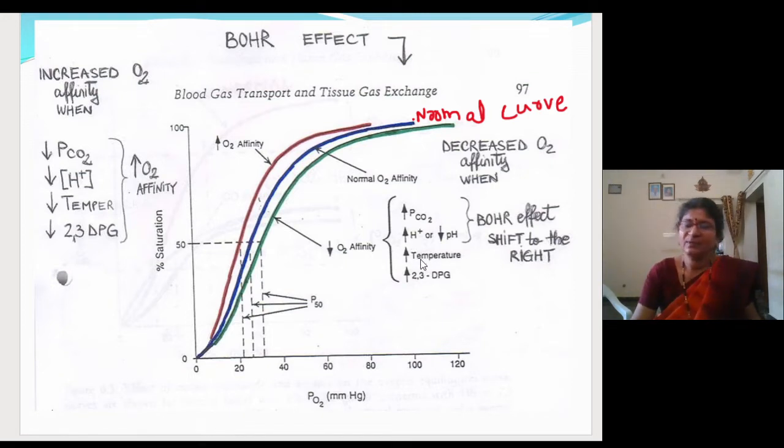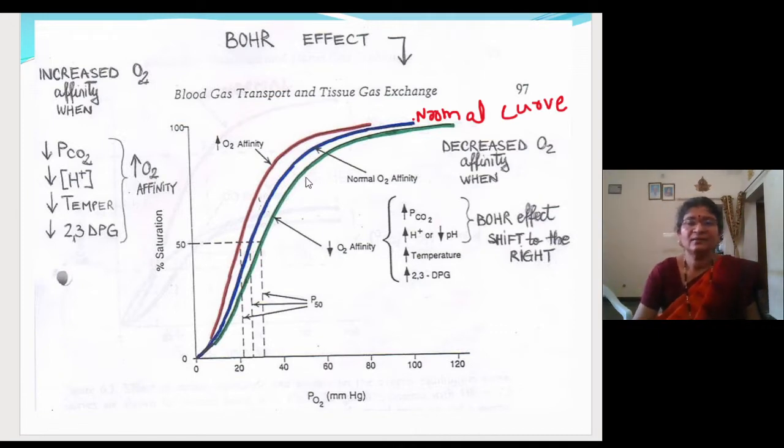Fine. And when the metabolic activities are taking place, automatically temperature also rises, and there is a high concentration of diphosphoglycerate, which is a metabolic product formed during the glycolysis process. When the concentration of all these four increases in the body, the oxygen dissociation curve will move to the right side. So you have to take this as if we are considering our body. Don't consider it the opposite, we are reading the graph, not the human body.